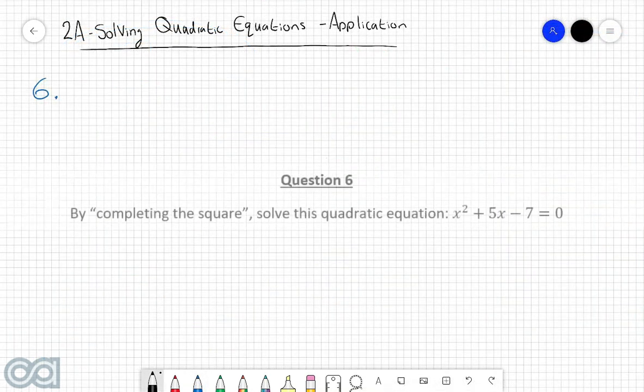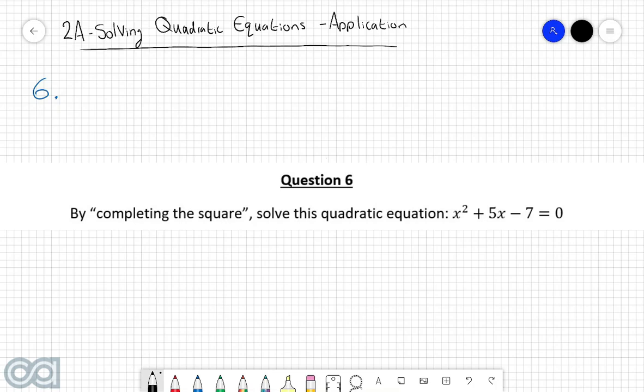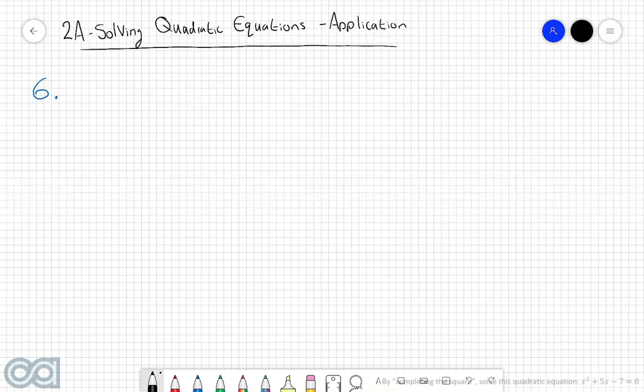Question 6. By completing the square, solve this quadratic equation: x squared plus 5x take 7 is equal to 0. So, we're starting off with the quadratic equation of x squared plus 5x minus 7 is equal to 0, and we want to solve this by the method of completing the square. So, in order to complete the square, first thing we're going to do is move the constant term onto the other side of the equation.